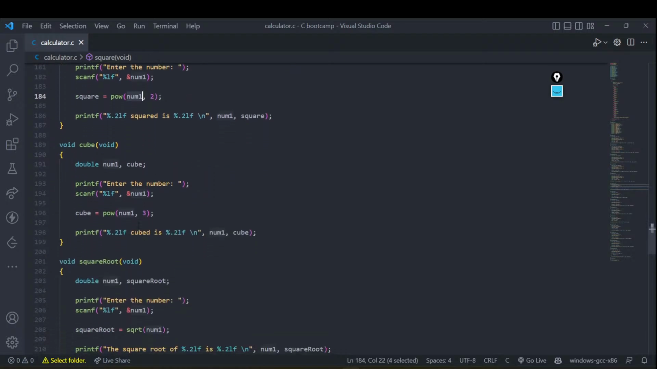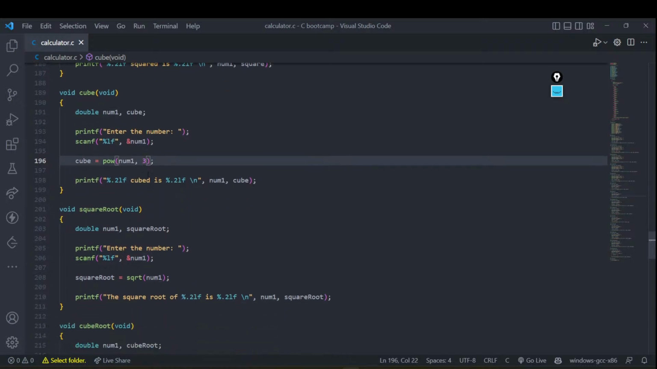Next up is the cube function. Again, it's pretty much the same, right? I hope all of you can see that it's pretty repetitive stuff now, right? In cube, you just have to set the power to 3 and you can just print the value after that.